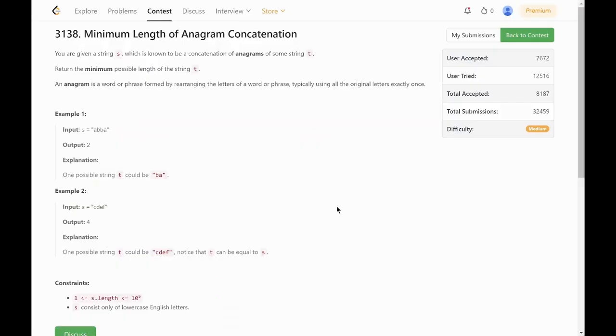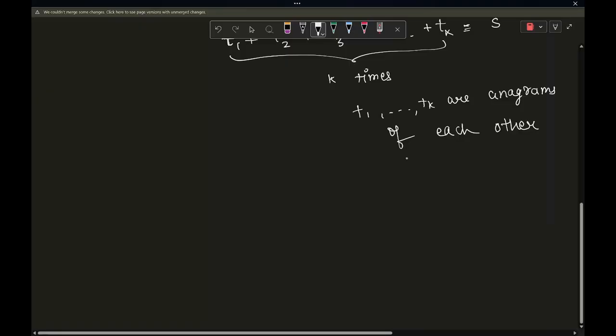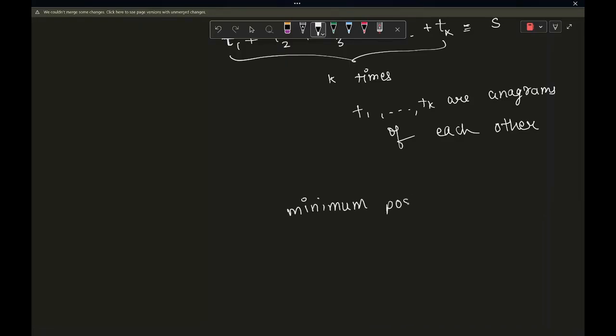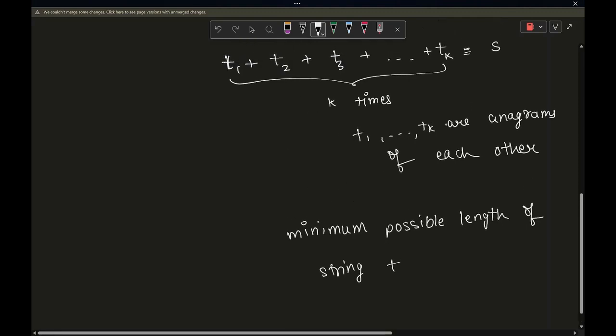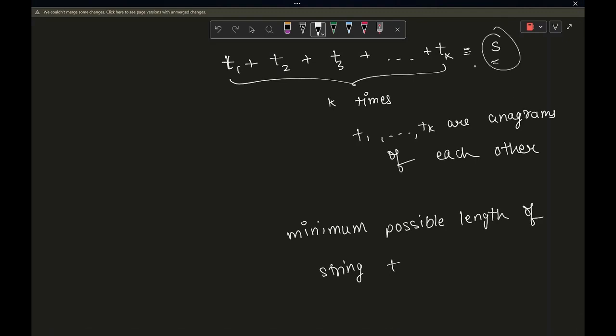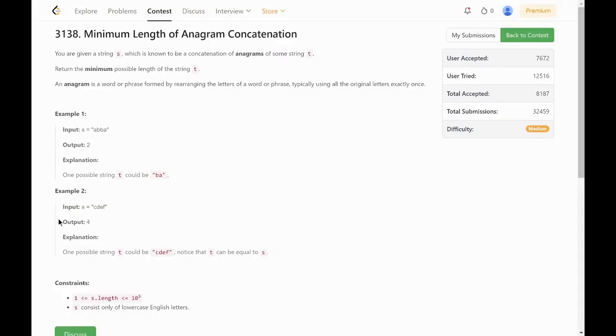So we have to tell the minimum possible length of any string T, such that all of these strings T1, T2, T3, TK are anagrams of each other and they form string S. Let's take one example.